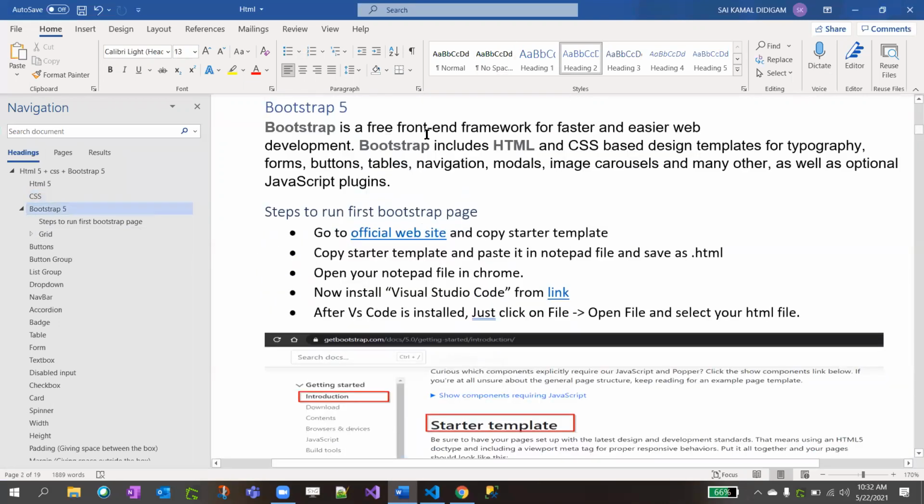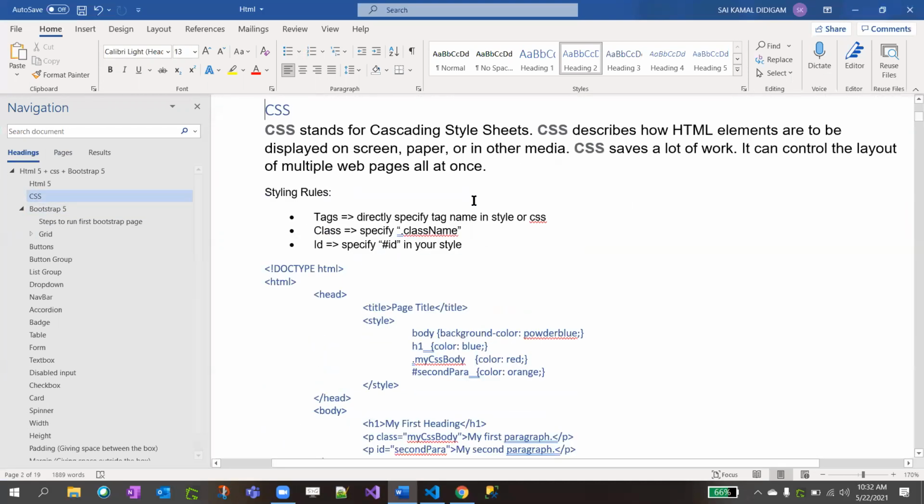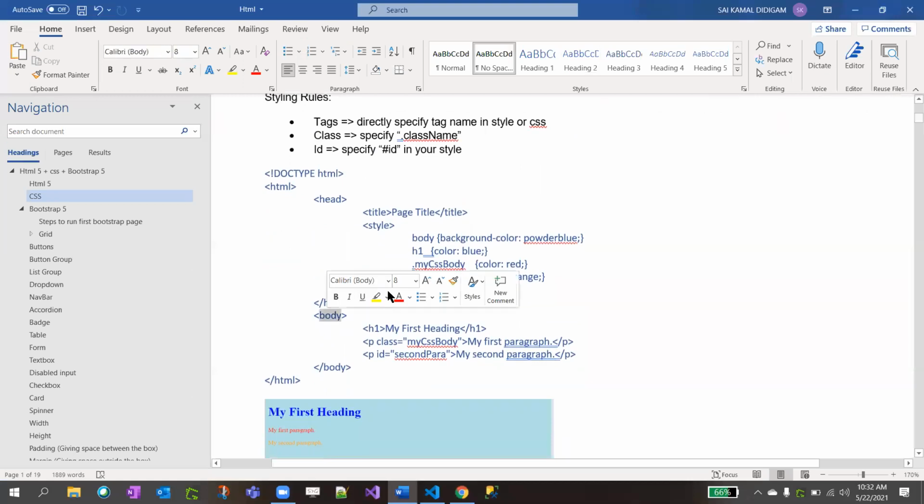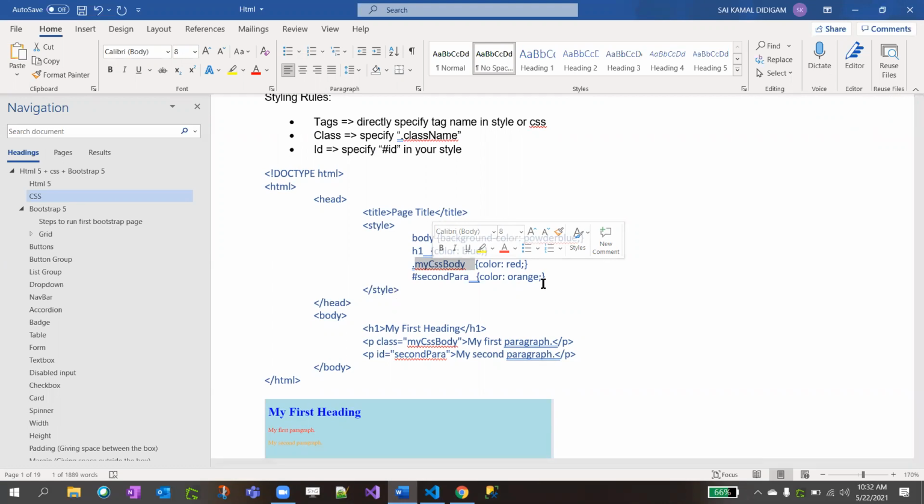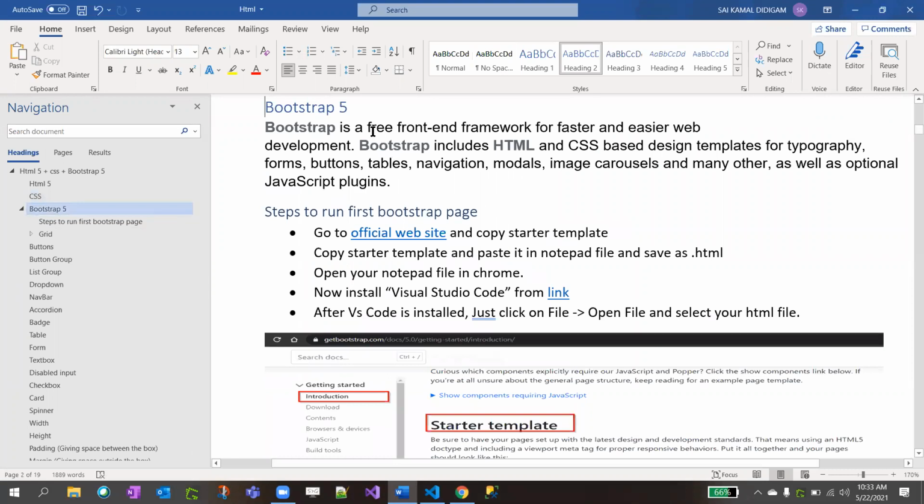So what is Bootstrap? As I said, it's a materialized CSS. What we did here, we specified my CSS body as color red, right? For Bootstrap, we don't need to declare that. It has inbuilt colors that are already defined, and some body colors, and if you want to specify spacing, everything is handled by Bootstrap.